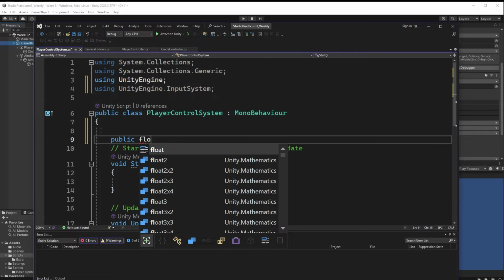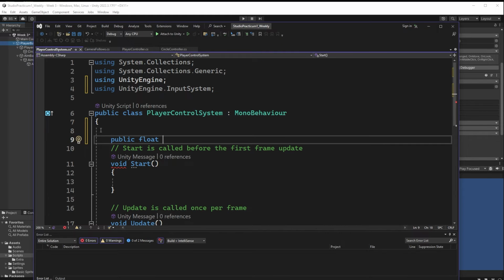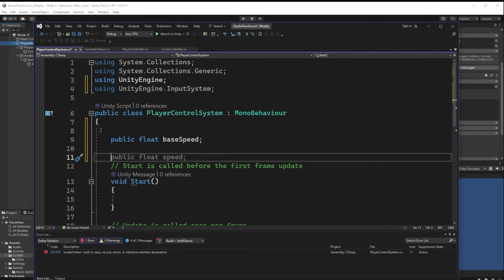Let's make a public float, and let's call this public float base movement, maybe base speed. Let's call it base speed. This is going to be the base speed that our character can actually reach. It's a value that we don't want to go past. Maybe later on we'll talk about adding boosts to our character, so they have maybe a dash or something like that. And if we do, we want them to return back to this base speed. So we're going to set this up.